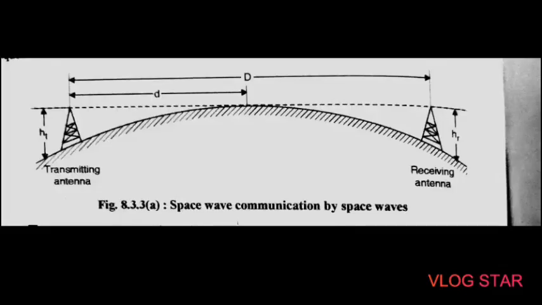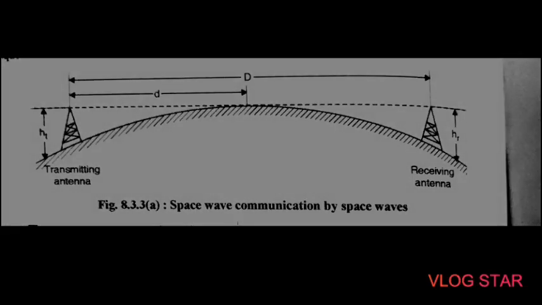The next point is space wave propagation, that is the third type of wave propagation. Sky wave propagation cannot take place above the frequency of 30 megahertz because the ionosphere cannot reflect back such high frequencies, and the ground wave dies out near the transmitting antenna itself. Due to the wavefront tilting, as discussed in a previous concept, at frequencies above 30 megahertz, space wave propagation can be used.